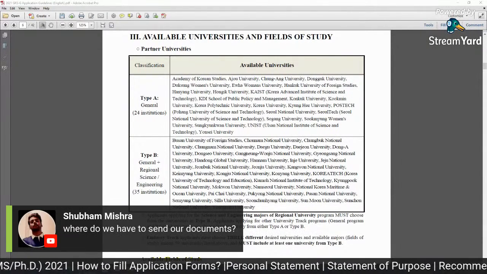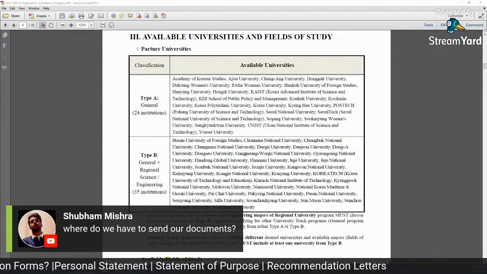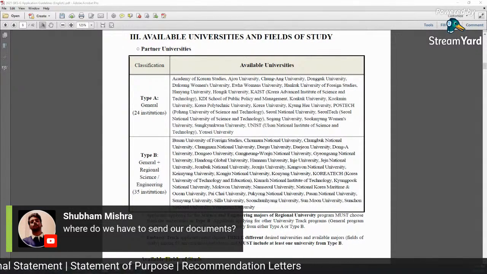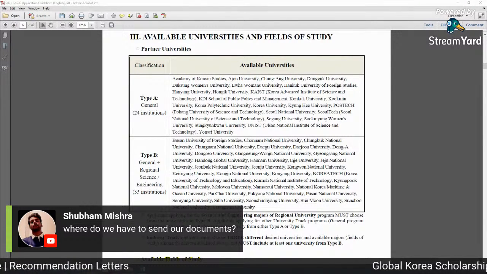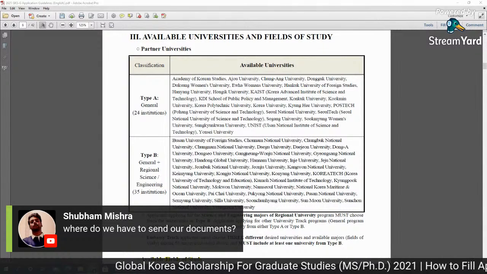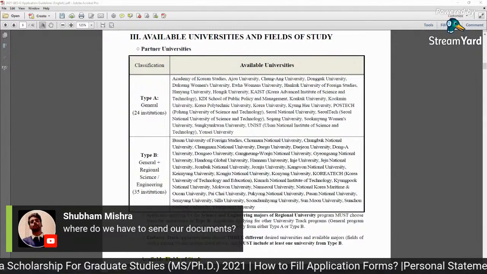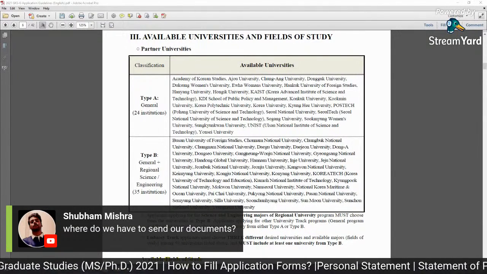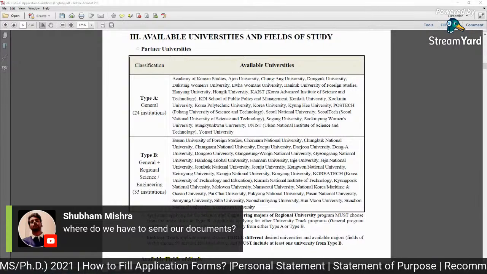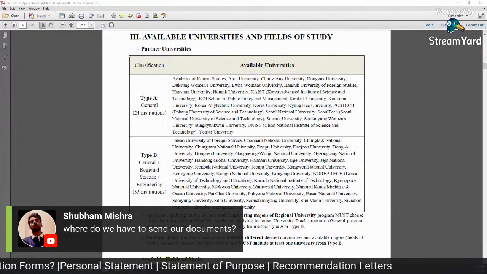Where do we have to send our documents? Mishra, actually you need to decide first whether you want to apply through the embassy track or the university track. If you want to apply through the embassy track, then you can choose three universities, but your documents will go to the embassy. But if you are applying for the university track, then your documents will go to the university directly and you can apply to only one university.